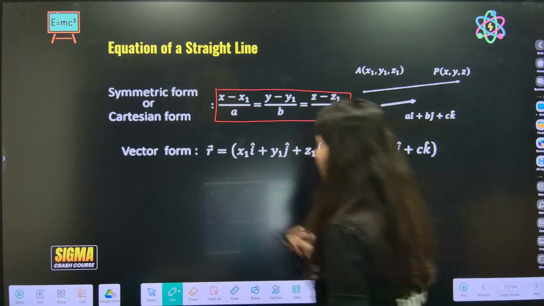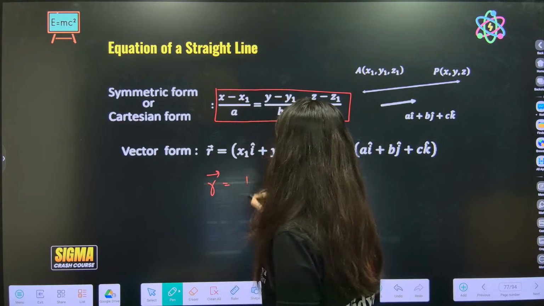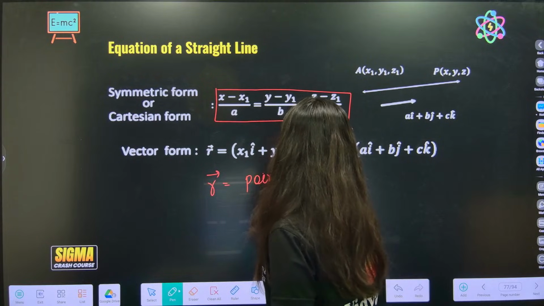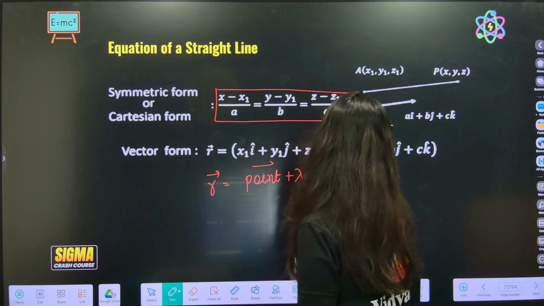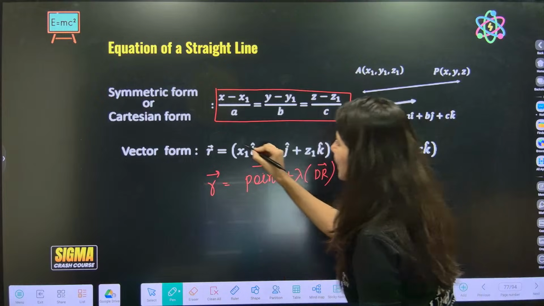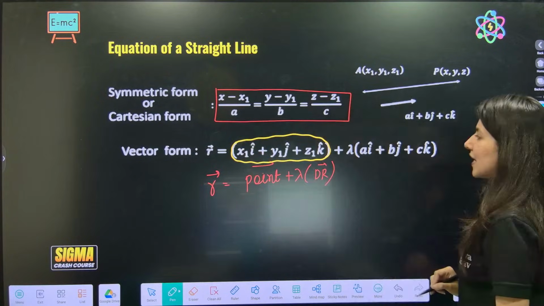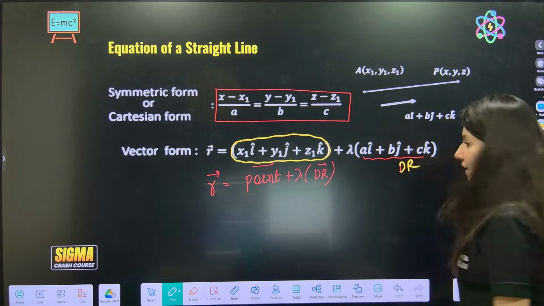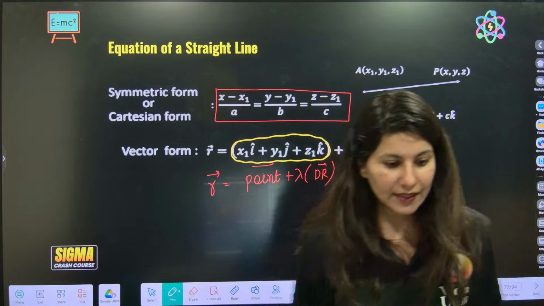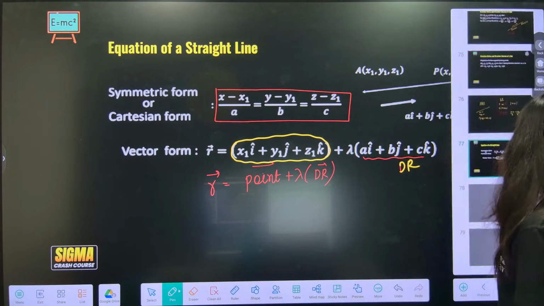How? Let me tell you. It will be r vector equals the point vector plus lambda times the direction ratio vector. So r vector, can you see, this is the point vector, x1 i cap, y1 j cap, z1 k cap, plus lambda times this, your direction ratio. Clear everybody? Okay, you will be able to write the equation of a straight line in 3D geometry.